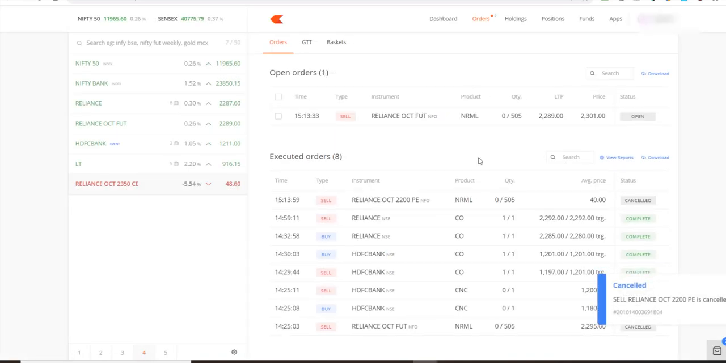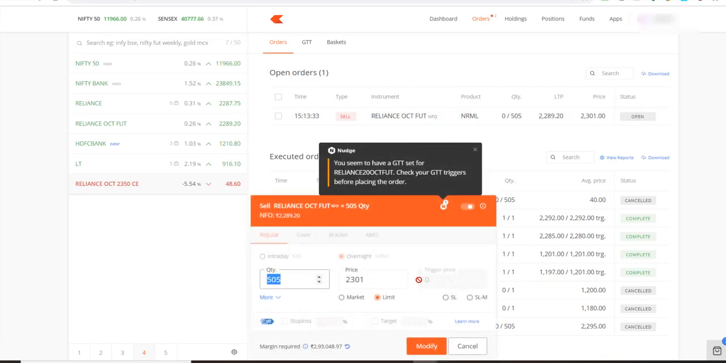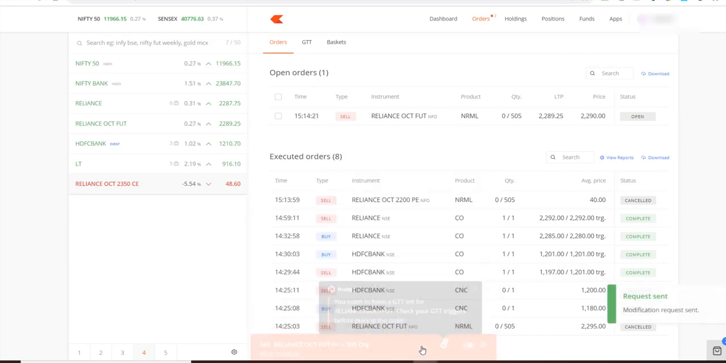Now I'll just cancel this one, and if I cancel this one, I just have one trade here, which is Reliance future. Now let me show you one thing here. Let's say I want to modify this, and I want to change it to 2290. Now the moment it comes to 2290, this will get executed. And once it gets executed, I want to show you how you can put a stop loss order here.